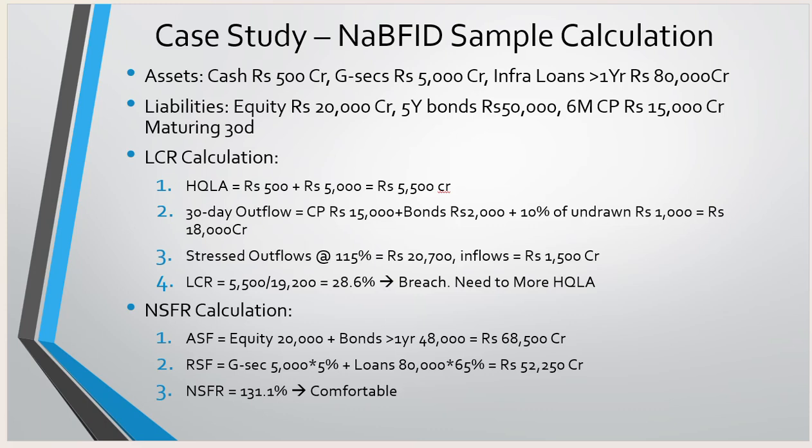80,000 crore. So they have 80,000 crore of infra loan which matures in more than 1 year. On the liability side they have equity of 20,000 crore, a 5 year bond they issued in the market collecting 50,000 crore, and a 6 month commercial paper of 15,000 crore. So managing 30 days. Let's first discuss the liquidity coverage ratio, and then we will move on to the net stable funding ratio.